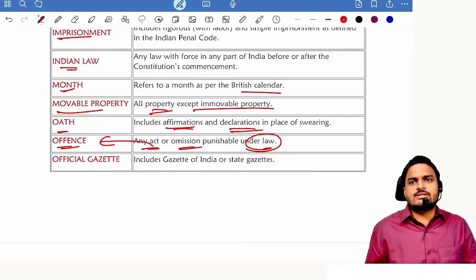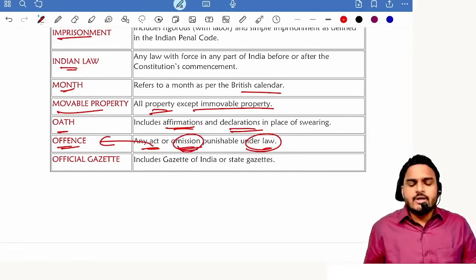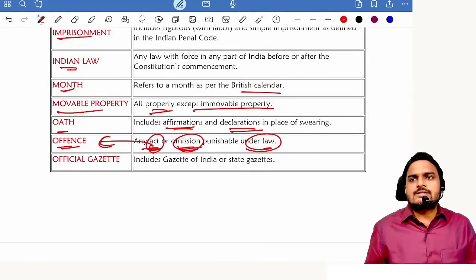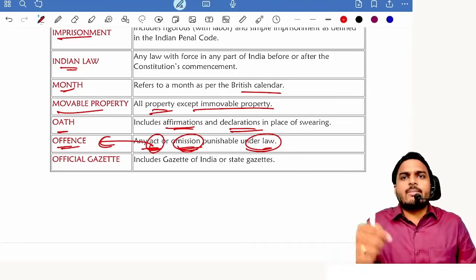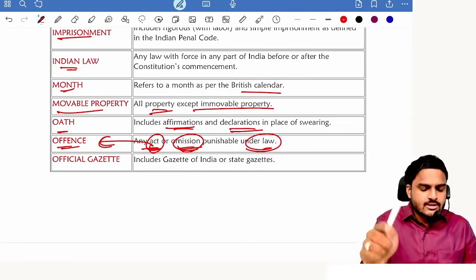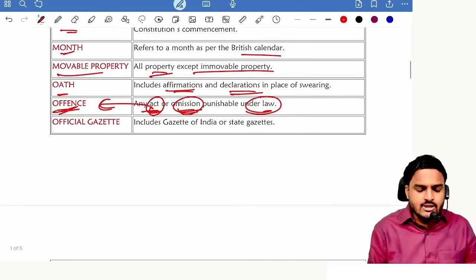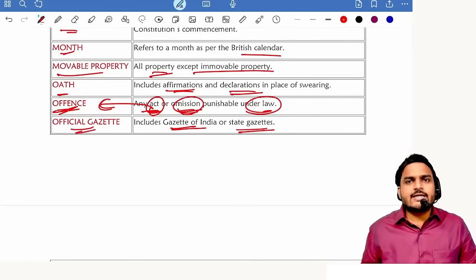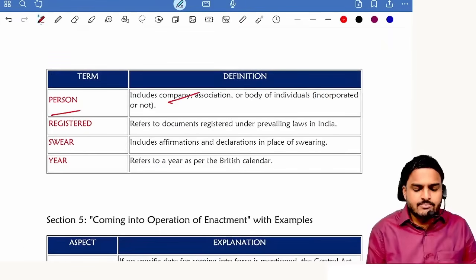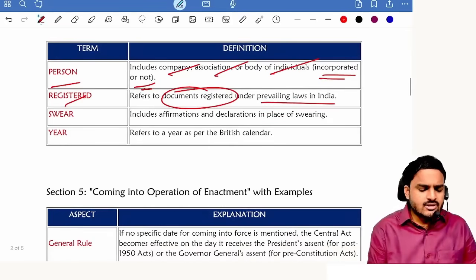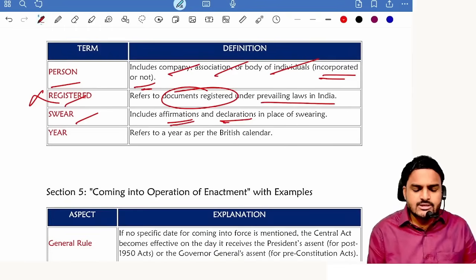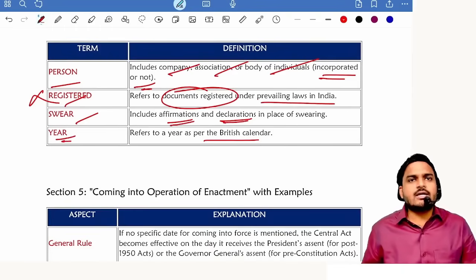Any act or omission. Illegal omissions, negative acts, are treated as offense. Suppose non-filing of annual returns. You forgot to file annual returns. Here you are not performing an act, but you omitted to perform an act. That is omission. So for omission, punishment, yes, we call it an offense. Next one, official gazette includes Gazette of India, state gazettes. Person includes company, association, body of individuals, whether incorporated or not. Registered refers to documents registered under prevailing laws in India. Ignore registered. Next one, swear includes affirmation, declaration. Year refers to British calendar year.